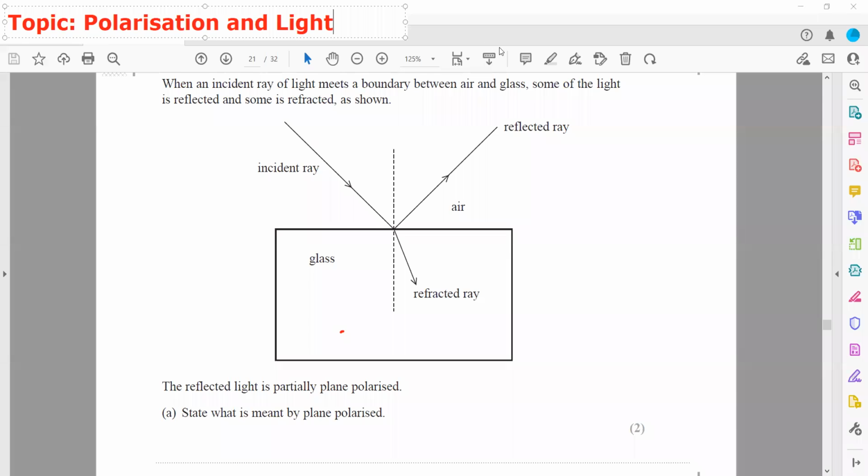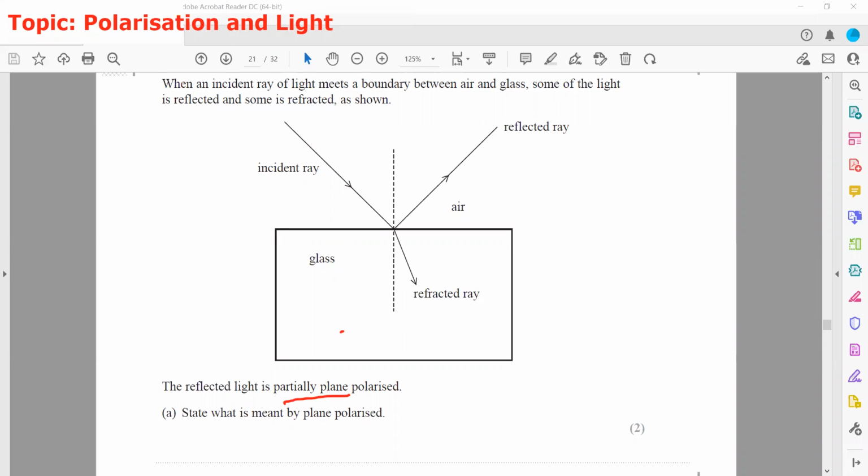The question is related to light and the polarization of the light. When an incident ray of light meets a boundary between air and glass, some of the light is reflected. The reflected light is partially plane polarized. What is meant by the term plane polarized?